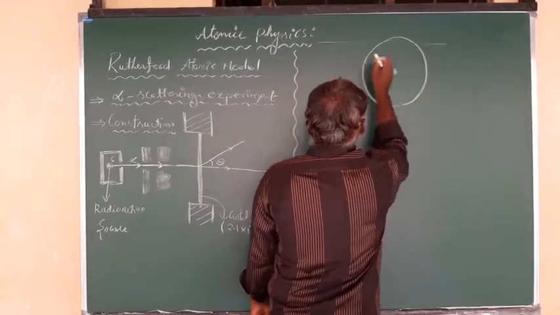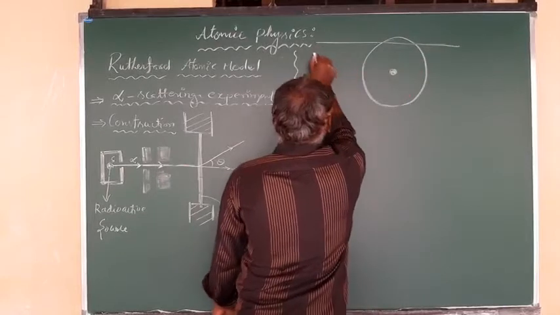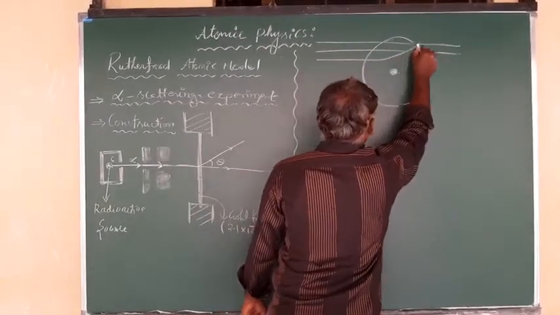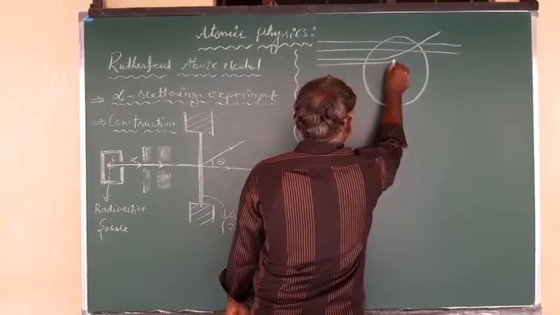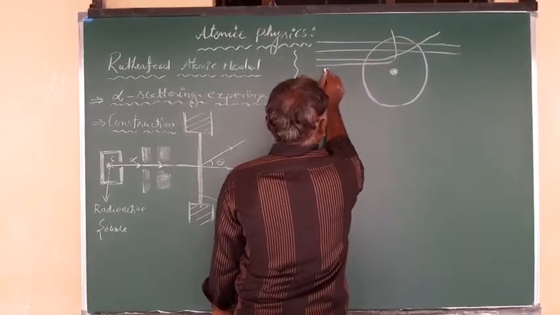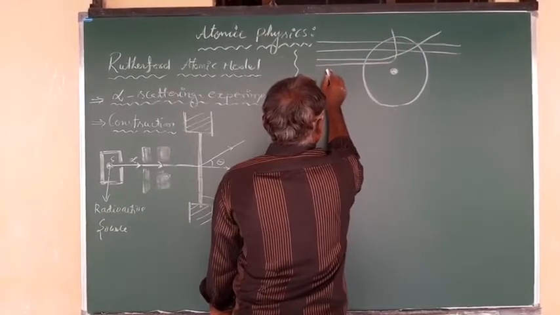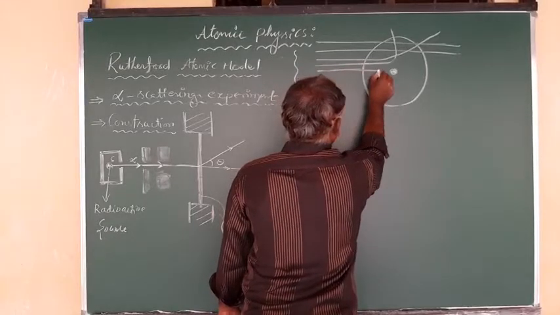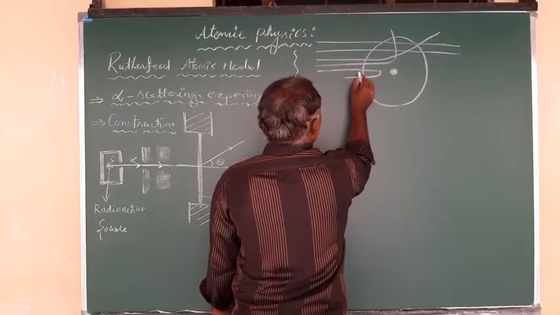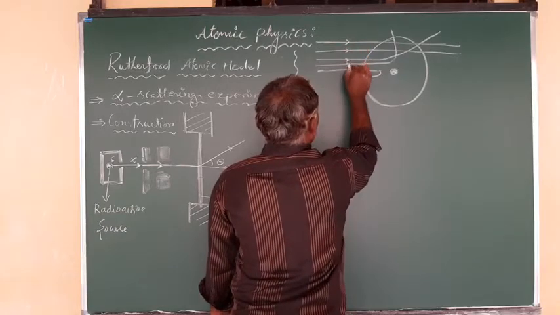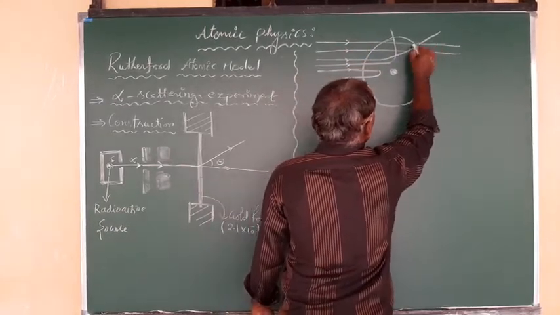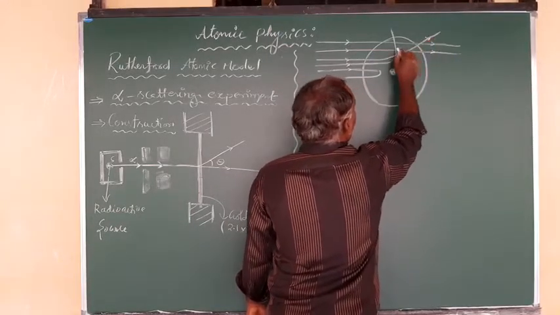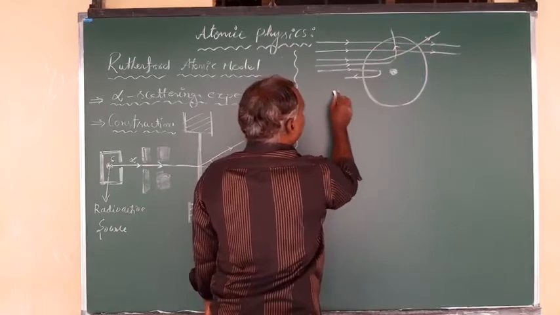This is the direction of the alpha particles. This is the initial direction of the alpha particles, and once they interact with one of the atoms, you can observe here how they change their direction, right?